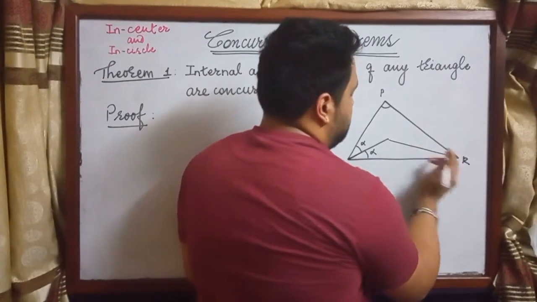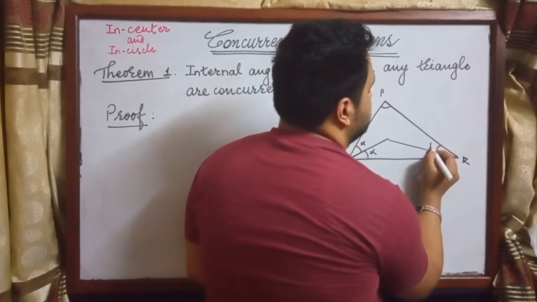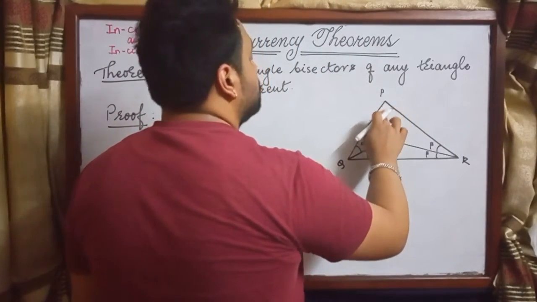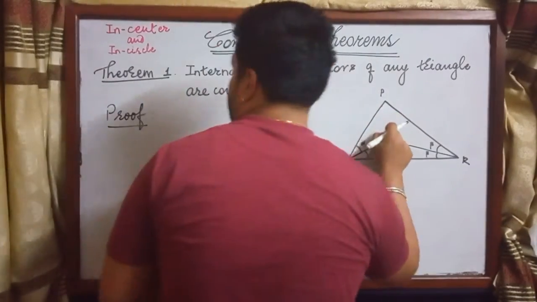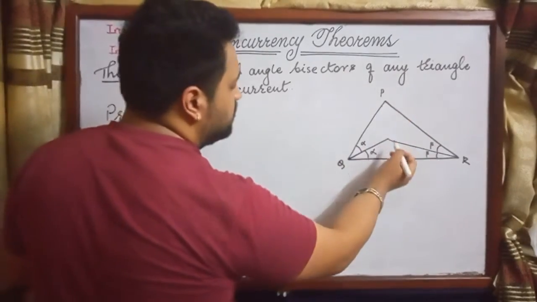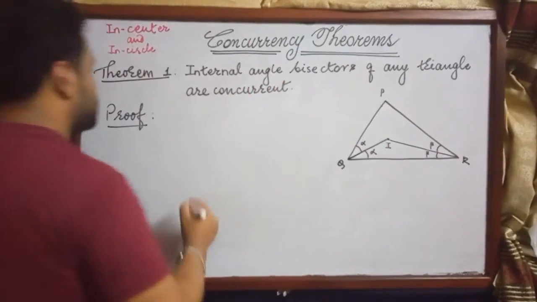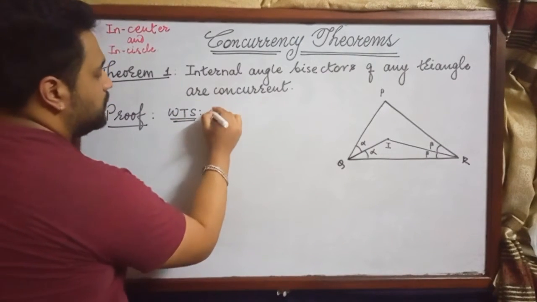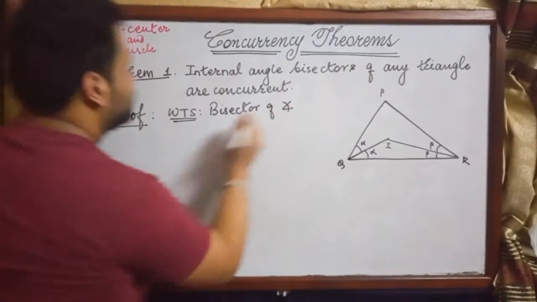Okay, now this is the bisector of this angle. So if this is beta, then this will be beta. Okay, now we need to show that the bisector of angle P passes through this point, let's say I. I'm not going to write the complete proof.